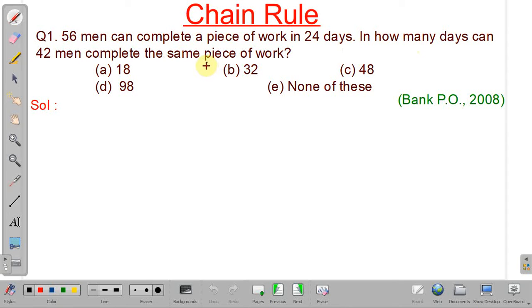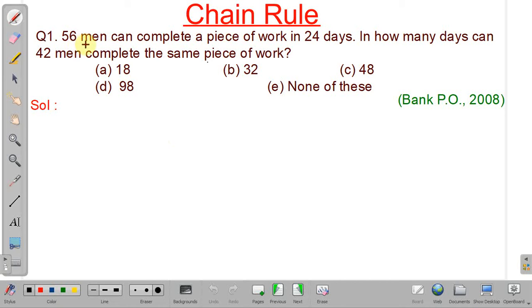Okay. See, in chain rule, we use ratio and proportion. So first we see how the required parameter varies with respect to other parameters. We try to find the relation whether the required parameter is in direct proportion with other parameters or in indirect proportion with other parameters. Okay, so let's see how we can apply this rule.